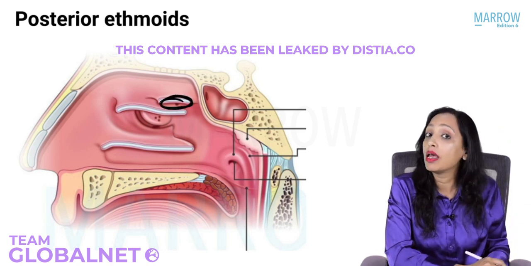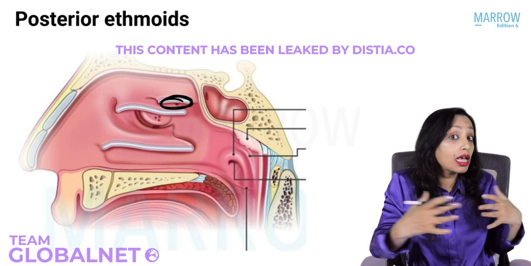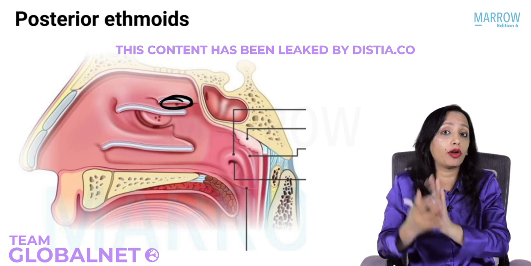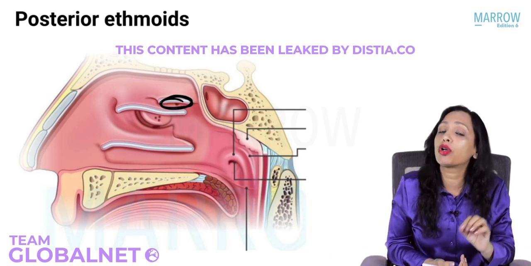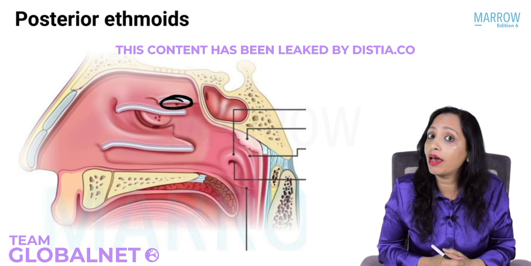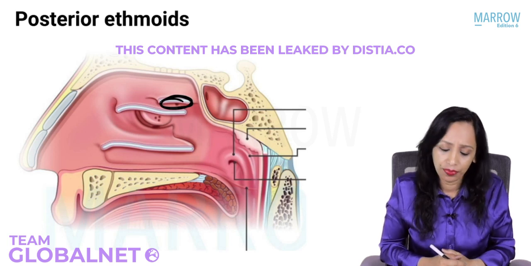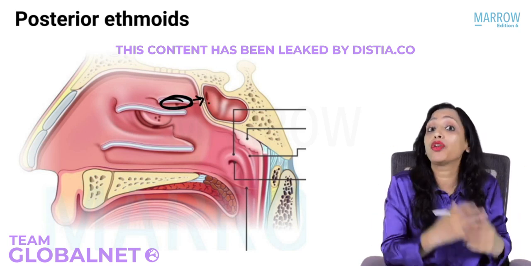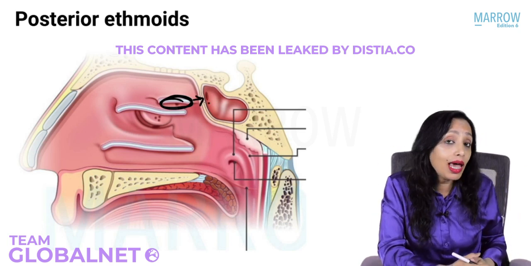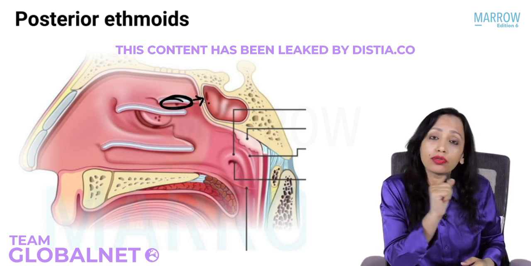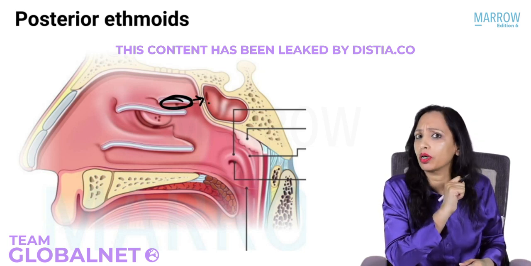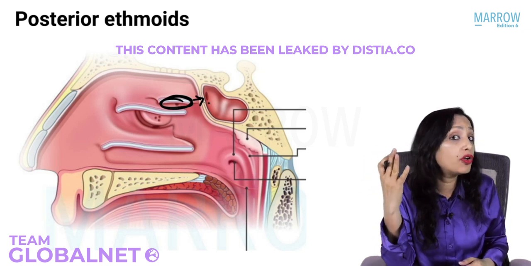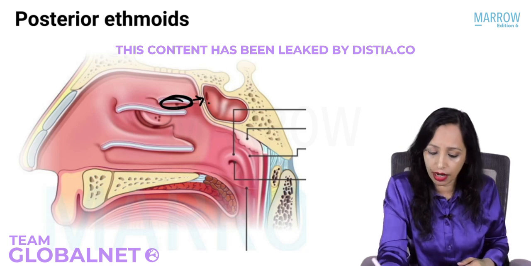Yes or no? Yes. Now, like the anterior ethmoids, which can be extensively pneumatized, can go anterior to the middle turbinate, and can go laterally to the floor of the orbit, similarly the posterior ethmoids can also be very extensively pneumatized. When they are, where can they go? Just see here. What lies posteriorly is the sphenoid sinus. So they can go around the sphenoid sinus and come in contact with very important structures. These are structures normally related to the sphenoid sinus, so let us first see what they are.